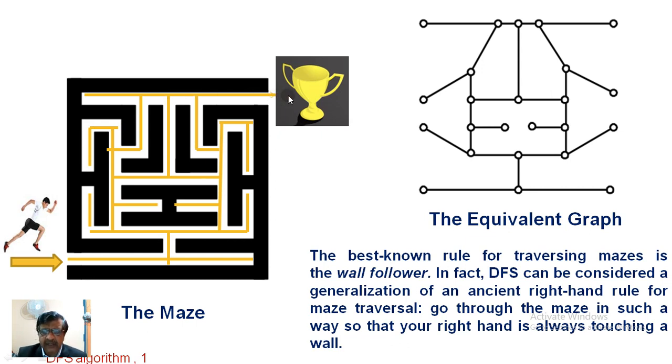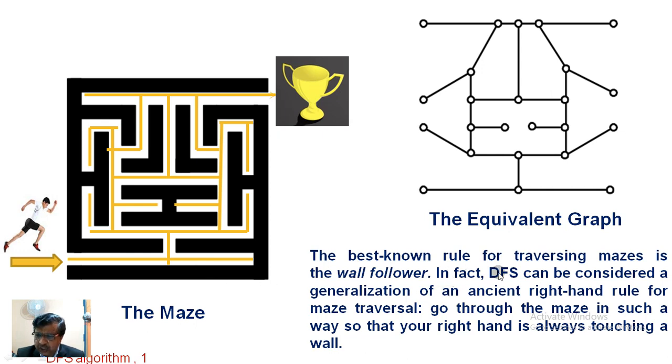We see in Sunday newspapers, it is kept as a challenge for small kids. There will be a mouse waiting over here, and there is a piece of meat. The mouse is very hungry, it has to traverse this, crossing all the barricades and finding a smooth path. This is a maze.